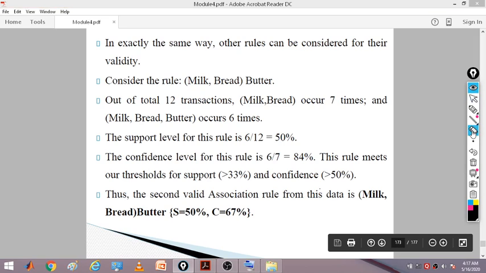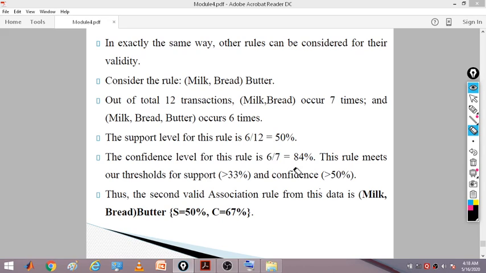In exactly the same way, other rules can also be considered for validity. Now consider the rule milk, bread, butter. Out of 12 transactions, milk and bread occurs 7 times and milk, bread, butter occurs 6 times. So the support level is 6 divided by 12, 50%. The confidence level will be 6 divided by 7, we are getting 84%. So that means 50 and 84. We were given 33 and 50%, so both are satisfying.